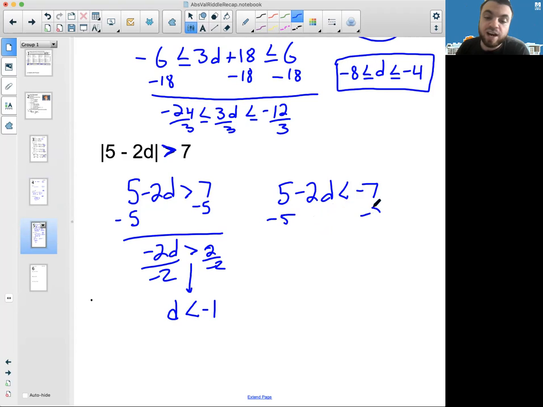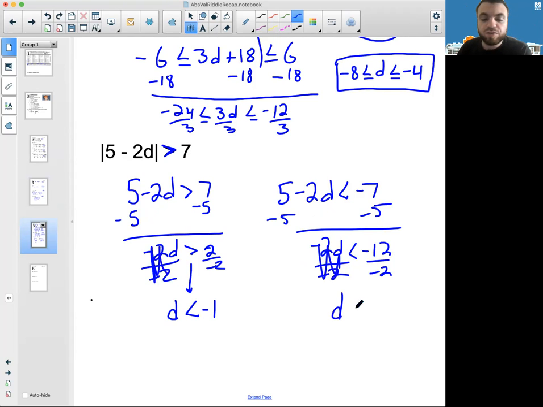Here I'm going to subtract 5, subtract 5. You can see it starts the same way. It's basically the exact same procedure, because the stuff that's in the bars is the same, and that really determines where you go from here. Okay, so just like those crossed out, these are going to cross out. These cancel. These cancel. Again, we flip the inequality. -12 divided by -2 is 6.